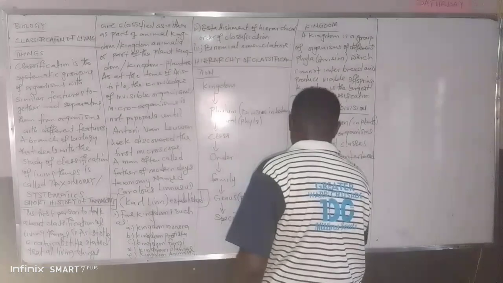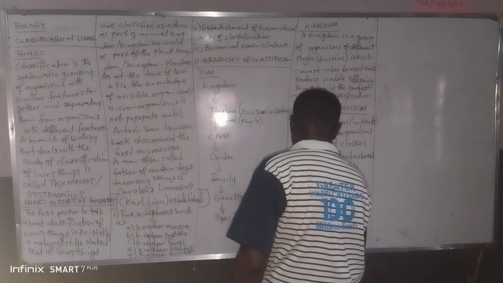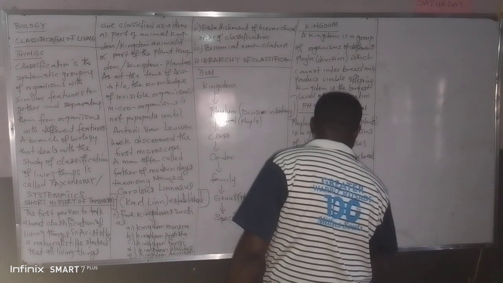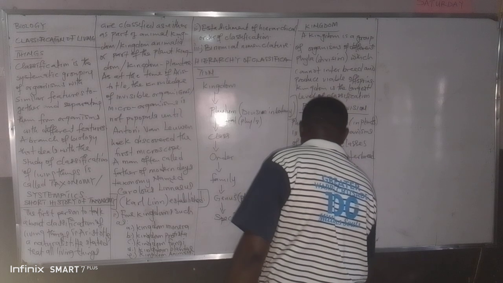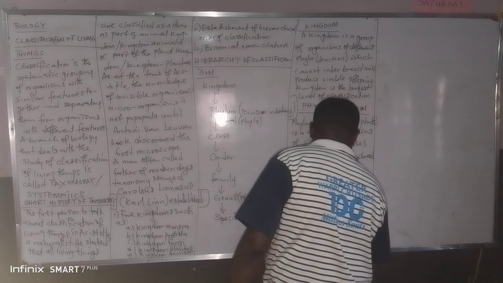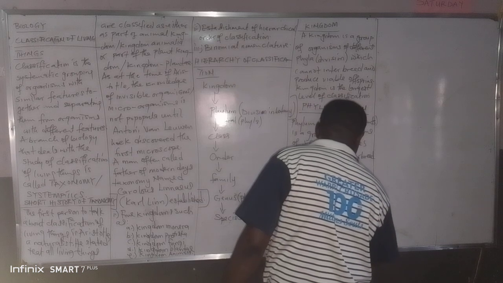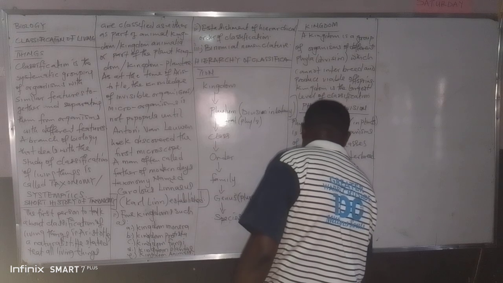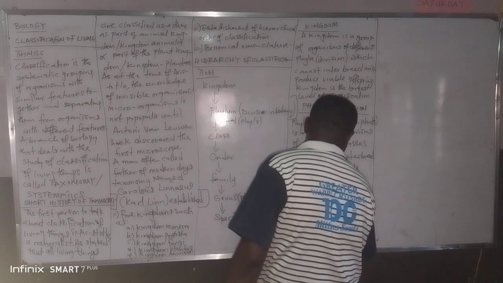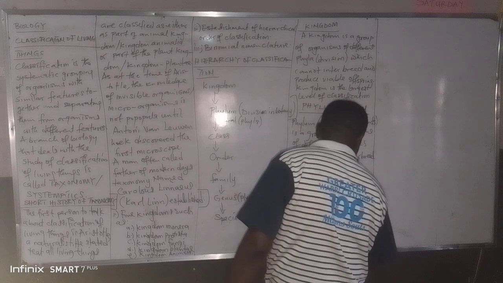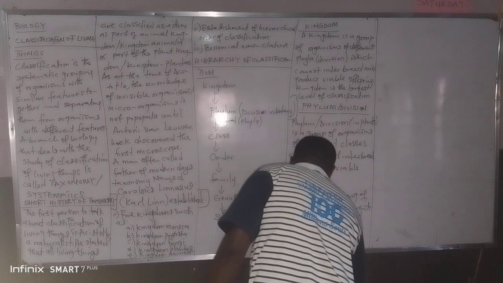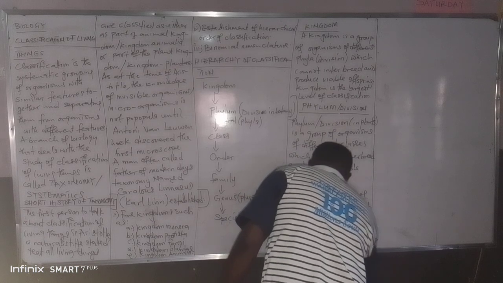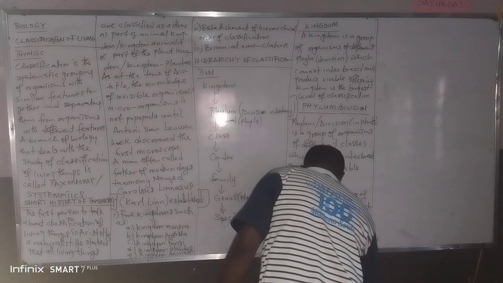Then we have class. A class is a group of organisms of different orders which cannot interbreed and produce viable offspring.